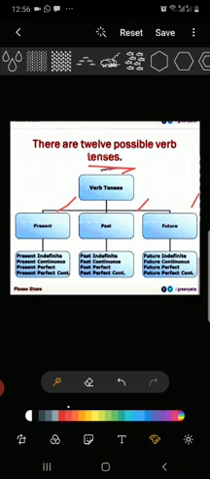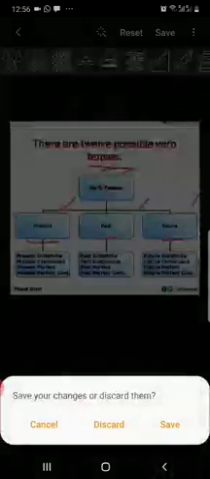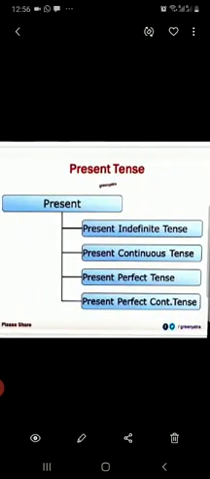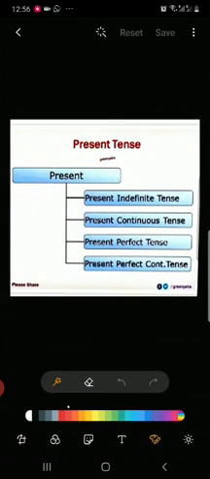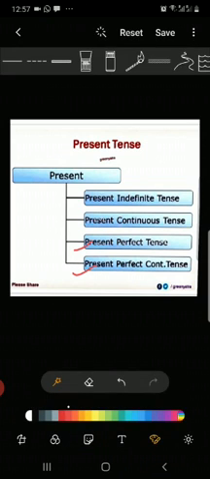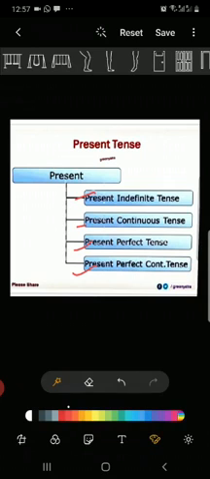So, dear students, we have three main tenses: present, past, and future. But all these three tenses are further categorized into four parts. Let's discuss the four parts. First is present tense. Present tense is further categorized into four parts, and the types are present indefinite, present continuous, present perfect and present perfect continuous. So we can say these are the four types.